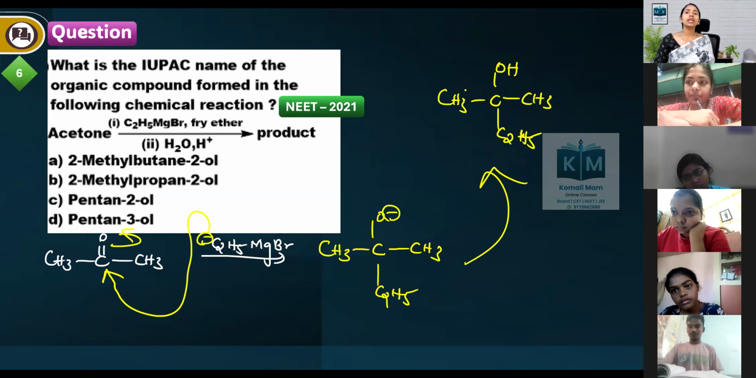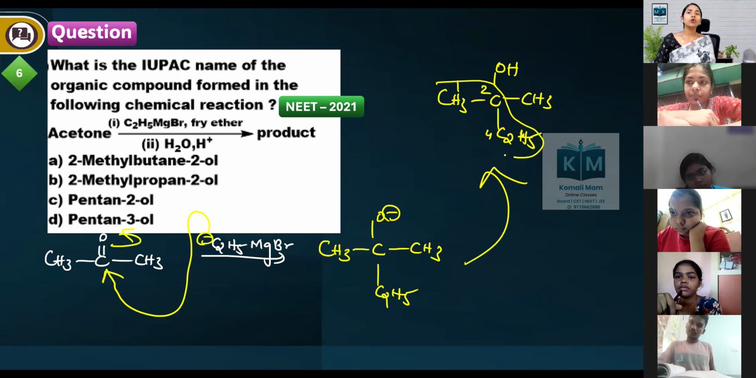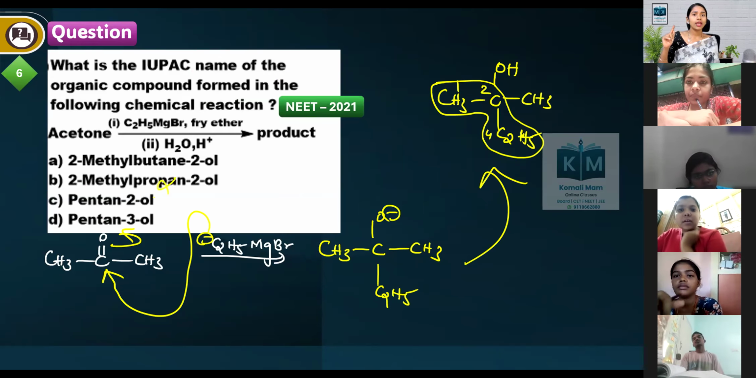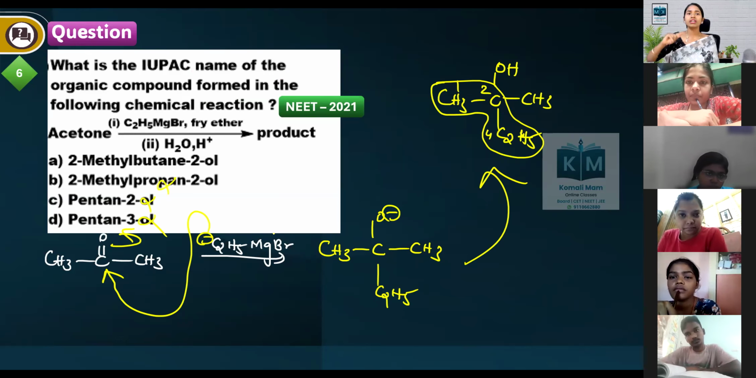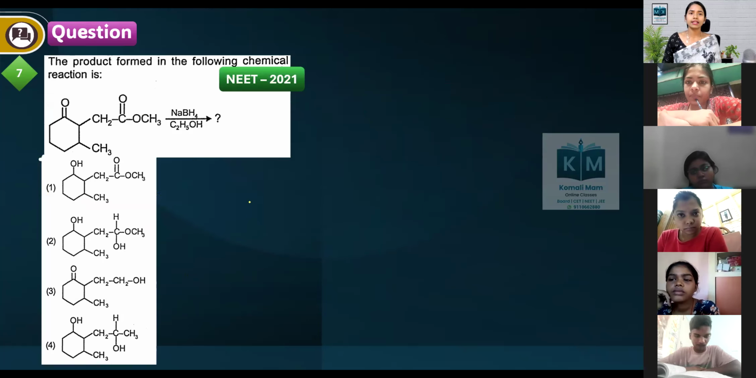Now give the numbering. Start numbering 1, 2, 3, 4 total. So butane is the parent chain. So eliminate all options which have a different parent chain than butane. And at second position methyl group, second position OH. So 2-methylbutan-2-ol. Option 1 is the correct answer.